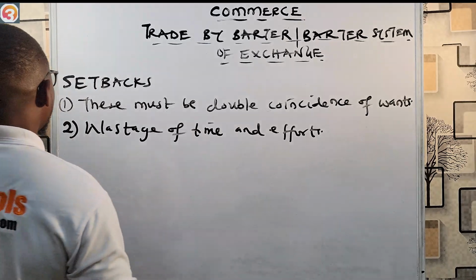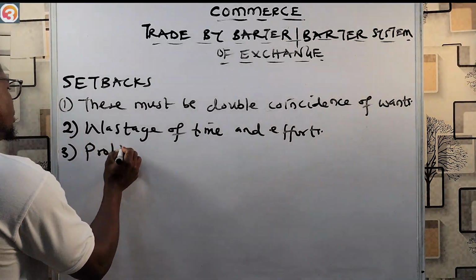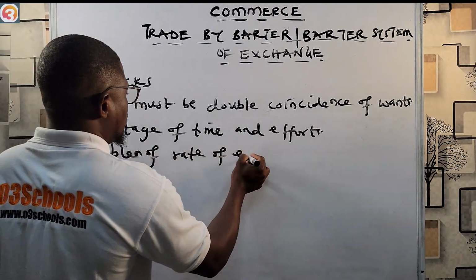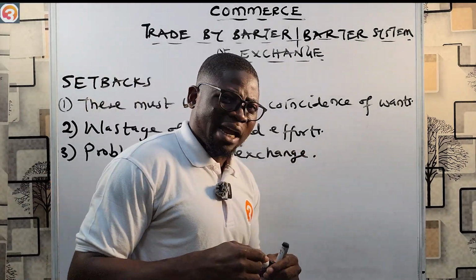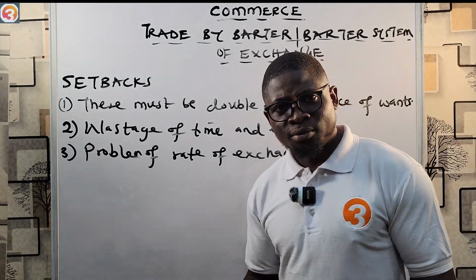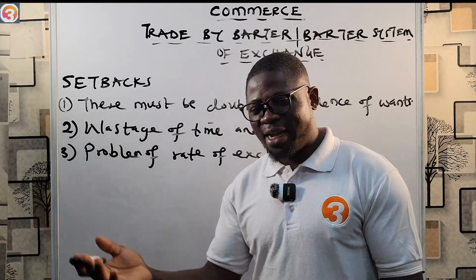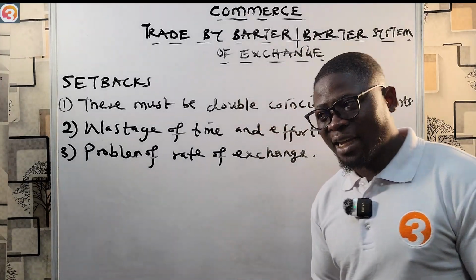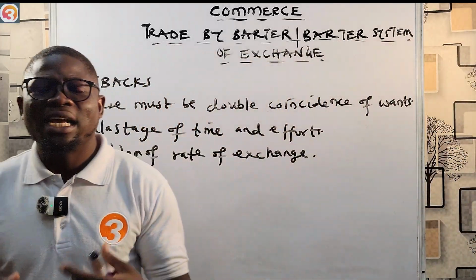Also, there's a problem of rate of exchange. So the problem will arise. Let's say I want to exchange rice for garri. Now the question begs: how many cups of garri can you use to exchange a whole rice? I cannot give you 1 cup of garri to exchange 1 cup of rice. So that's where the problem of rate of exchange comes in.